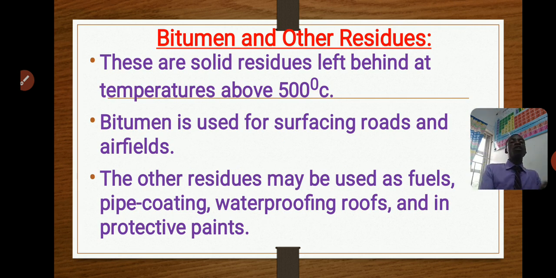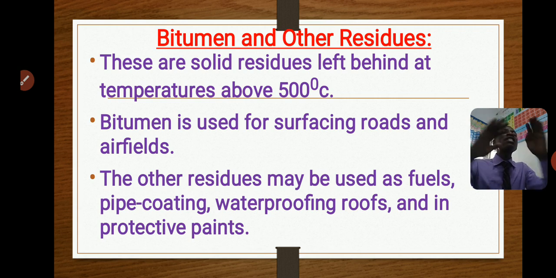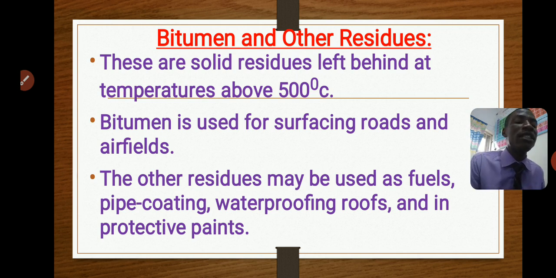The last fraction of petroleum is called bitumen and asphalt. These are the solid residues that are left behind. They did not boil; they just remain solid because their boiling point is higher than 500. The highest temperature you get in the fractionating tower is 500, or a little bit above that. So they remain as a solid residue inside the fractionating tower.